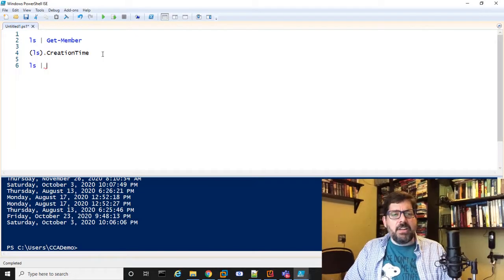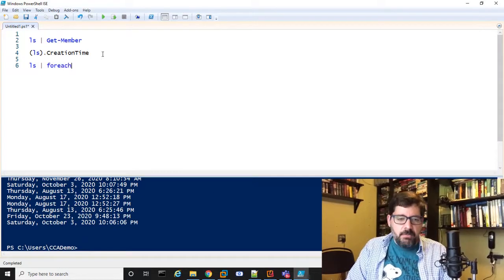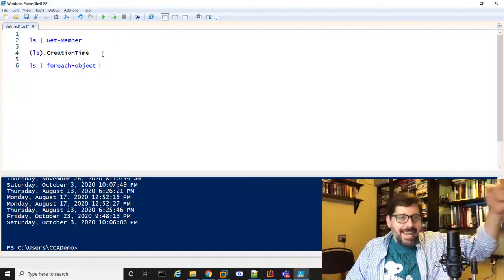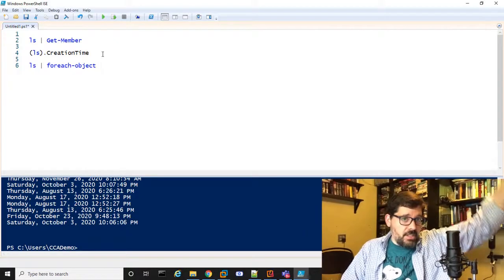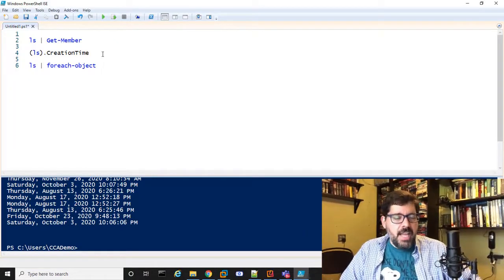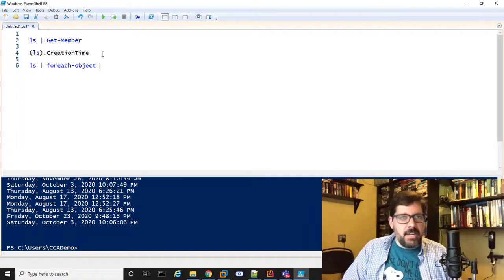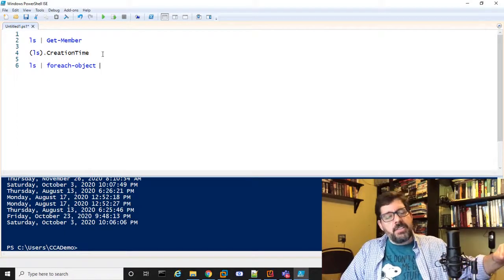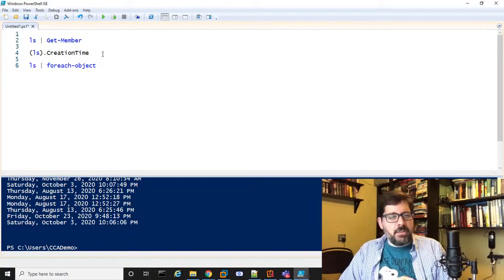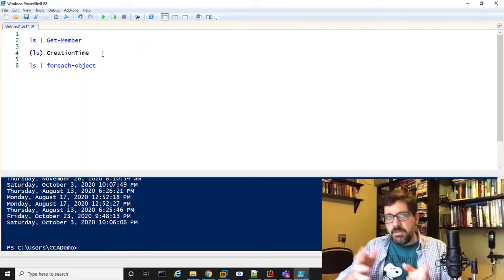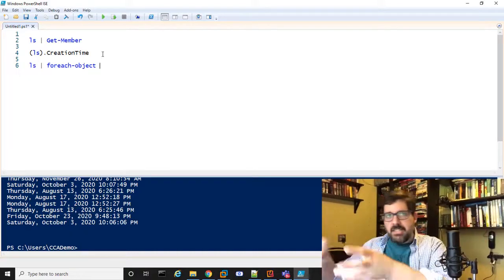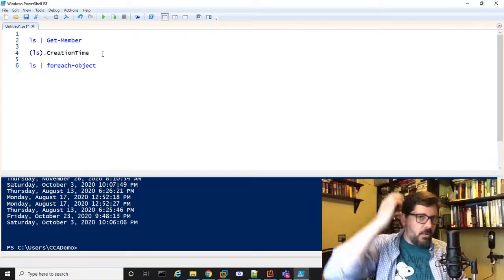What I can do here is take the ls command and pipe it to another commandlet, and I'll talk more about what this does in a little bit. I'm just giving you an introduction here, and we'll dive into these commandlets more in the rest of the video. But ForEach-Object is going to take each item that's in ls, which is just a list of my folders, directories or files in that directory. It's going to take all those items it found with the ls command and pipe them into the ForEach command. I'm sure a lot of you are familiar with the pipe. It's used in lots of shells. You use it in Linux in the bash shell. The pipe also worked in DOS prompts.